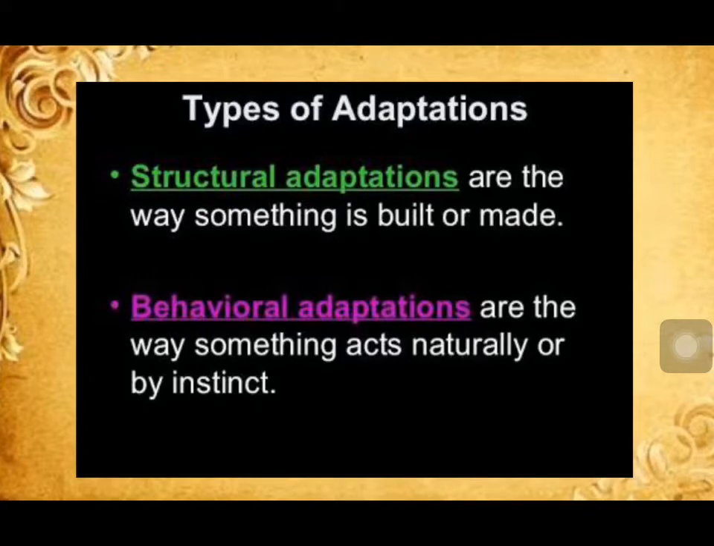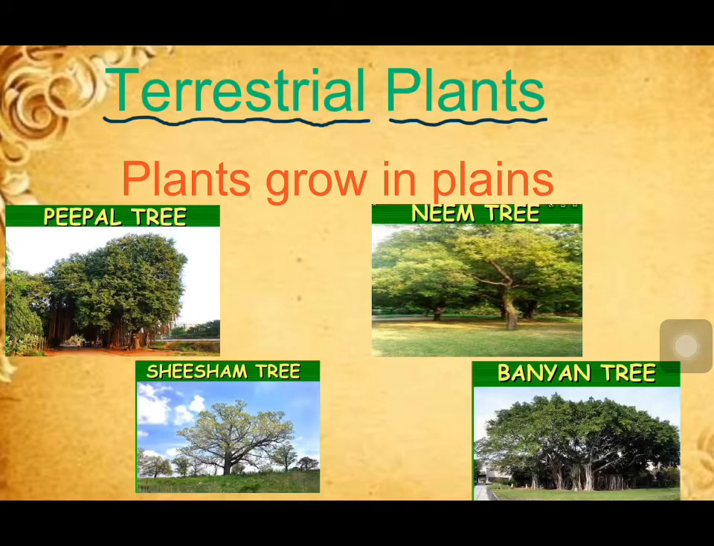Now, first of all, I will tell you about terrestrial plants. The plants that grow in plains. The climate in the plains can range from very hot to very cold. Plants that grow in the plains have many branches and lush green crowns. Peepal, banyan, mango, neem and sisam are examples of trees that grow in the plains.